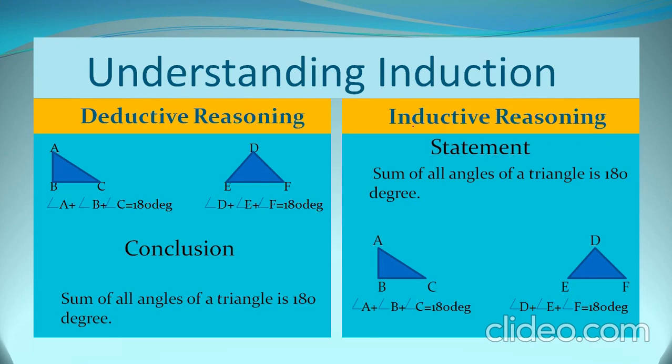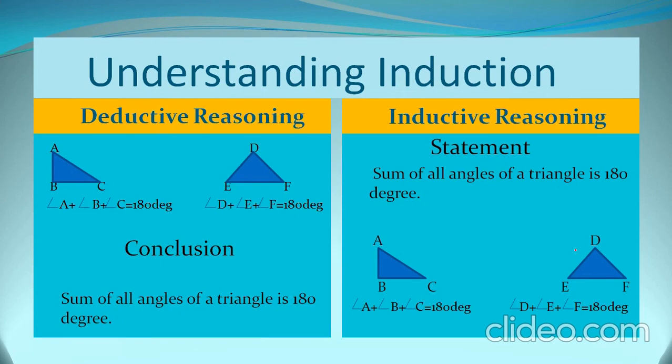Now again consider the statement first that sum of all angles of a triangle is 180 degree. अब हमने पहले ये statement को consider करा and then इस fact को prove करने के लिए हमने examples देखे. First of all, triangle ABC. In triangle ABC we check that angle A plus angle B plus angle C is equal to 180 degree.